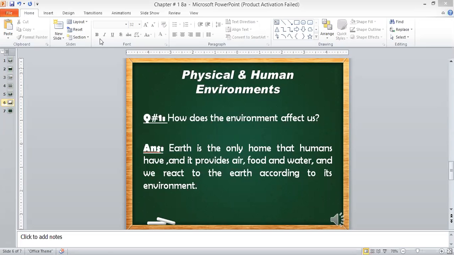Plants take two gases, carbon dioxide and oxygen. In the daytime they produce oxygen, and in the nighttime they produce carbon dioxide. That's why it is not good to sit under the tree at night, because the trees release carbon dioxide.